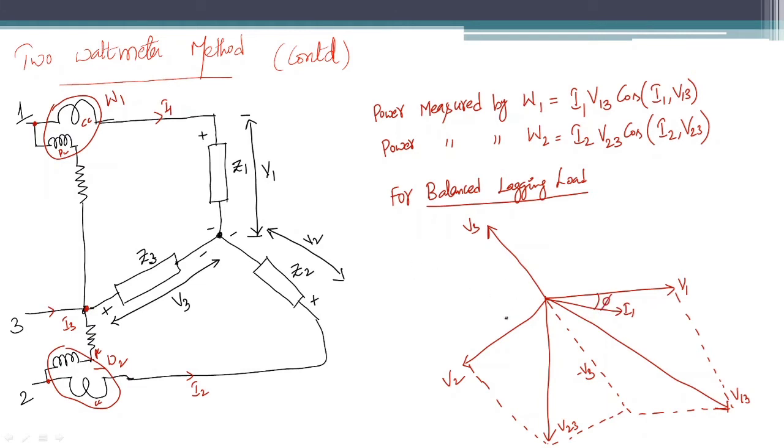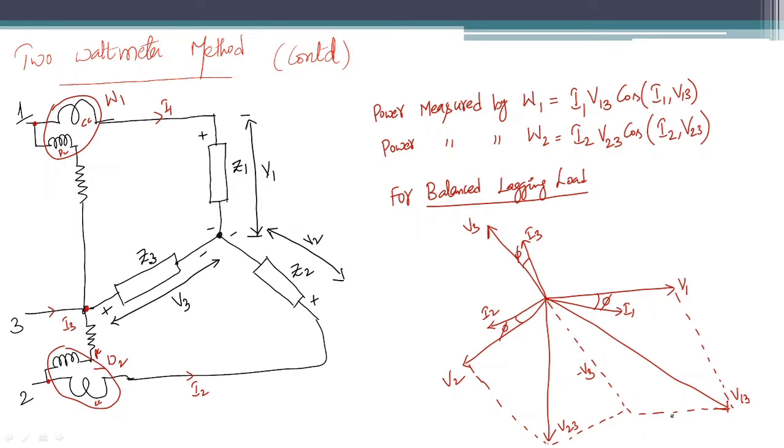Similarly, I2 lags V2 by phi, and I3 lags V3 by phi. So these are the currents I1, I2, I3, these are the voltages V1, V2, V3, and V23 and V13 are the line voltages.